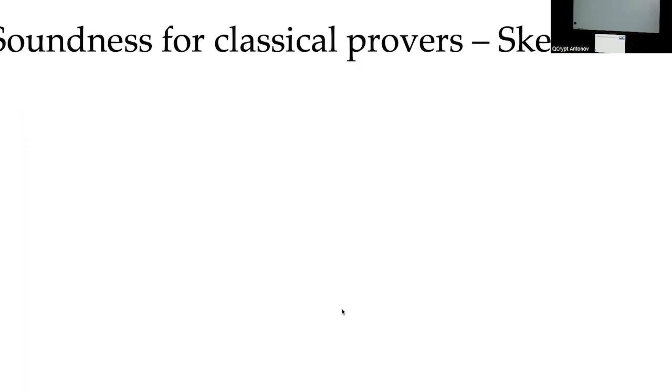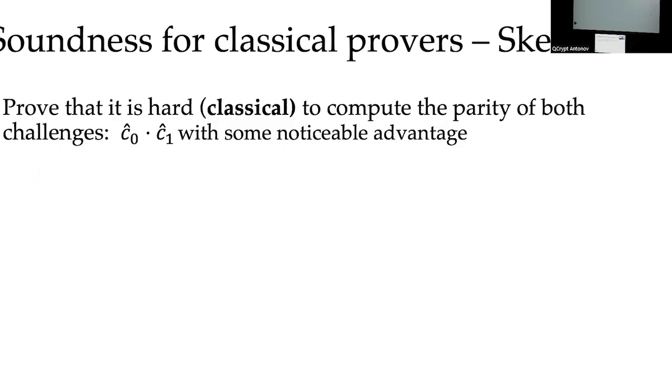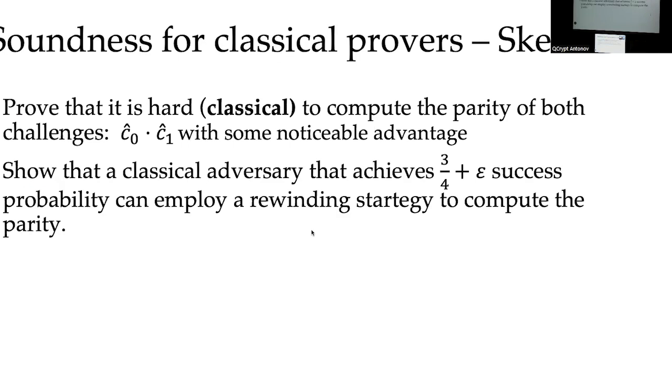To prove soundness for classical provers, usually we use a rewinding argument. We first prove that it is hard to compute the parity of both challenges, C hat 0 times C hat 1, with some noticeable advantage.